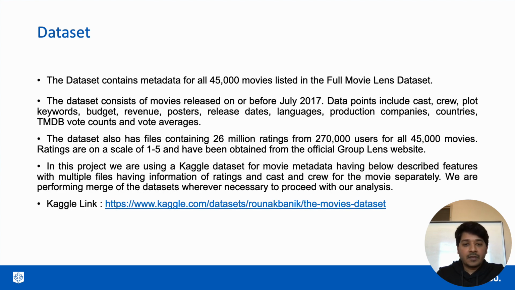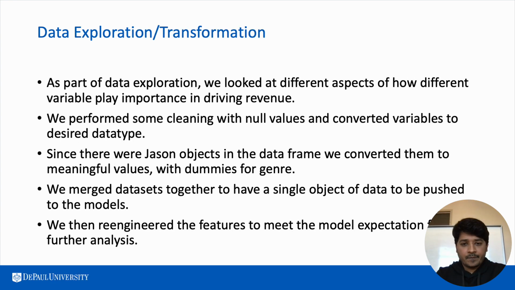To proceed with the data set, this data set consists of 45,000 movies listed in the full MovieLens data set, and it consists of 26 million ratings from 270,000 users for all the 45,000 movies, and the ratings are on a scale of 1 to 5. This data set is taken from Kaggle.